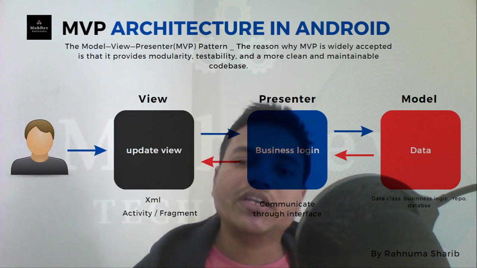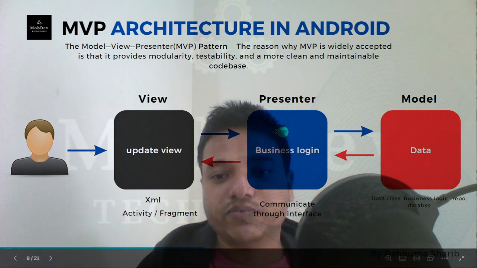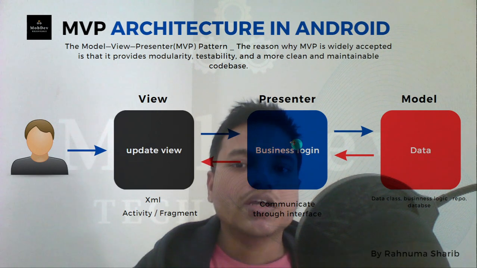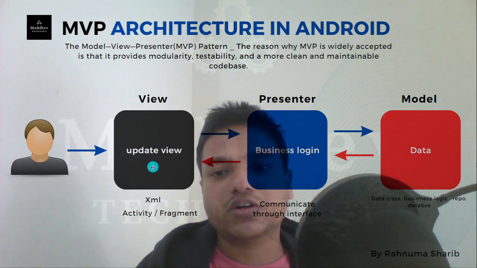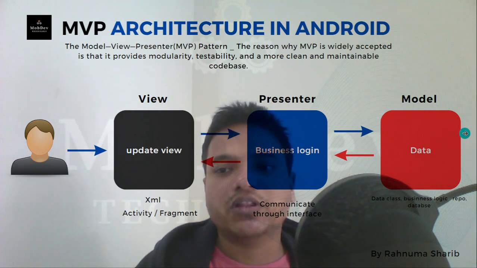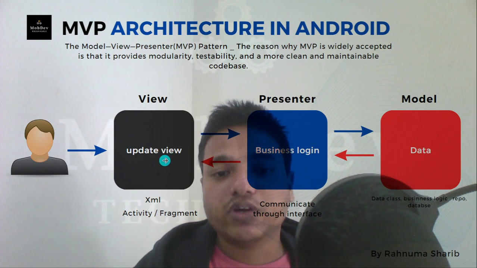And if we need a presenter, if we need to perform some business logic, we call the presenter for that business logic. If you need data, the presenter will respond. We do not know about the model here. We don't have anything related to that. If you need a model, we call the presenter. The presenter will call the model to get the data. Once the data is received, it will pass the data to update the view.